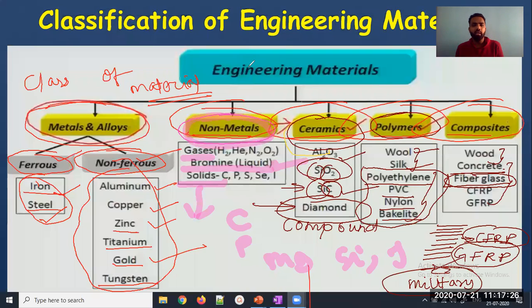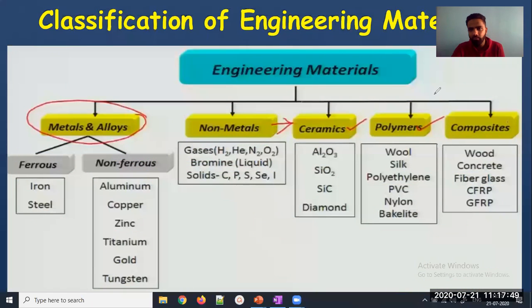Metal alloys, ceramics, non-metals. Then you can see it in your screen also. Polymers and composites. Very nice, very nice. Please mute yourself. Thank you. Okay, so these are different types of classification of engineering materials. Okay, we can proceed now. We can proceed with the next slide.